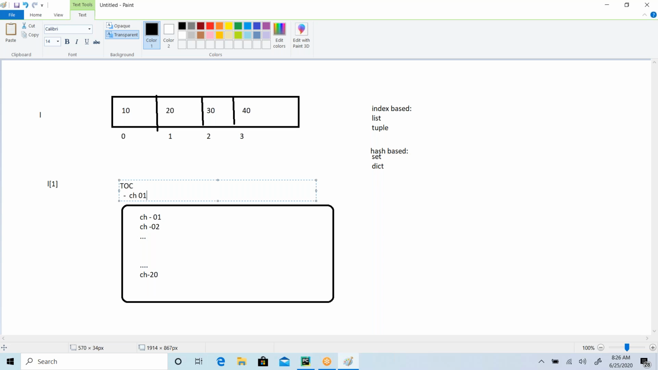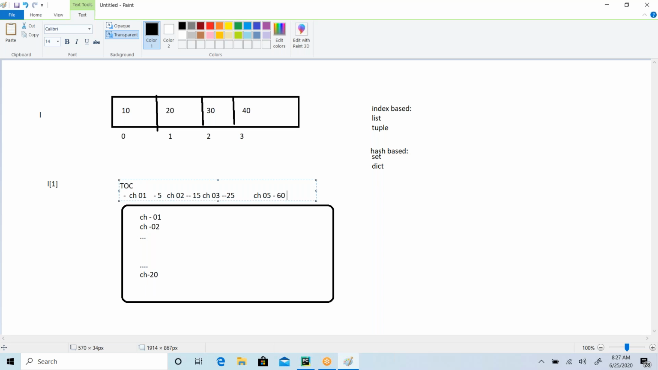So chapter 1, page number 5. Chapter 2, page number 15. Chapter 3 starts from maybe page number 25. Like that I'll be having, right? Chapter 5 also starts maybe at page number 60. Like that you will be having a table of contents, right?